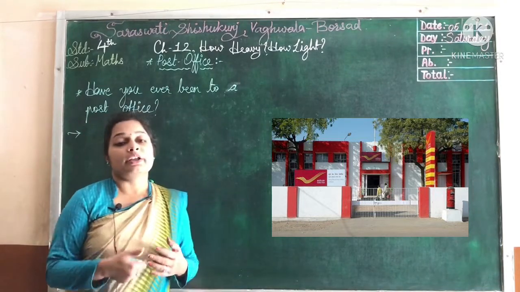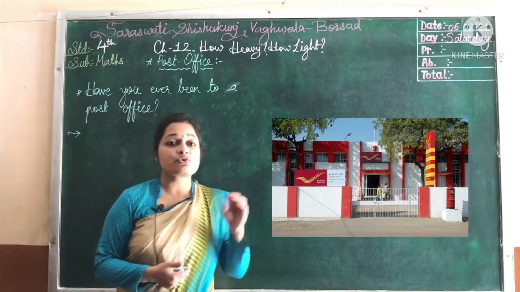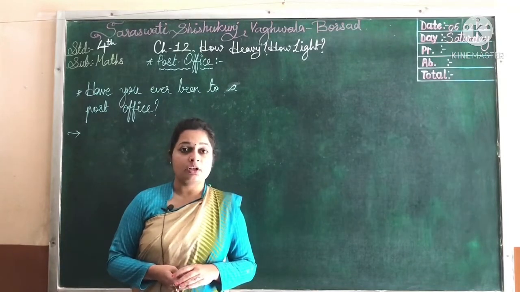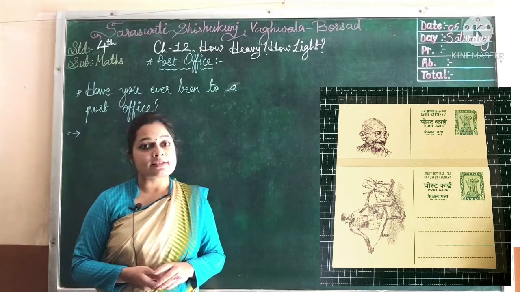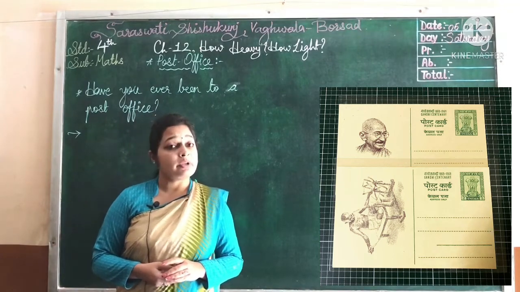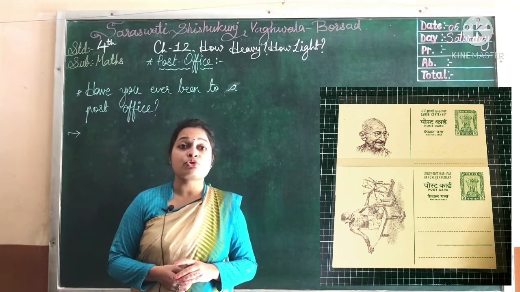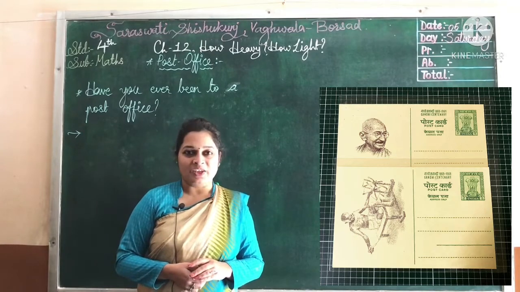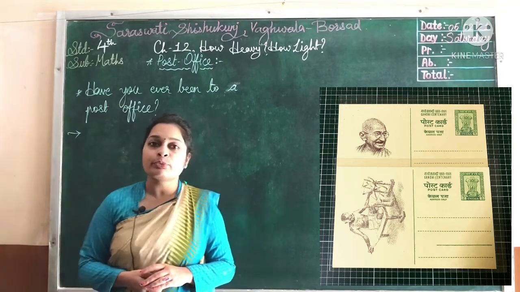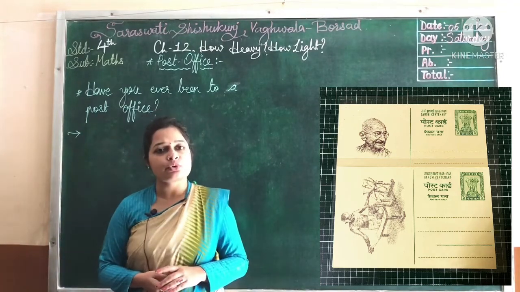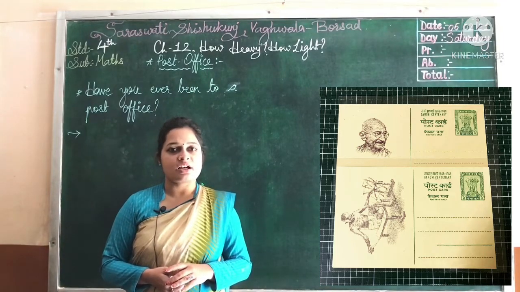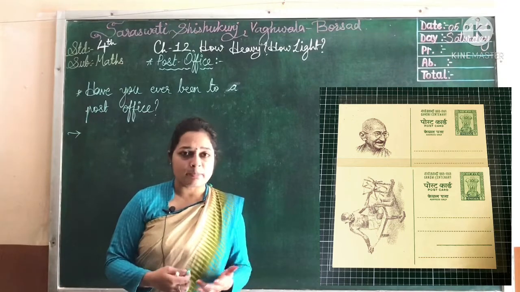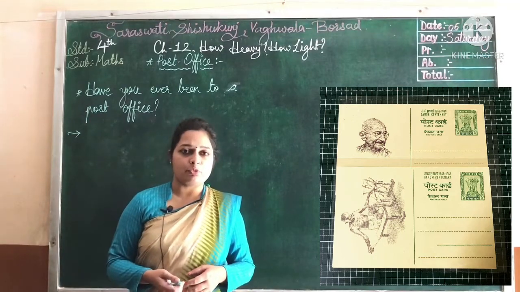Fine. If you go to the post office, it is to post a letter. Nowadays we have mobiles and technology, but many times we still use the post, to courier or to post marriage invitation cards or other things like parcels and many more.